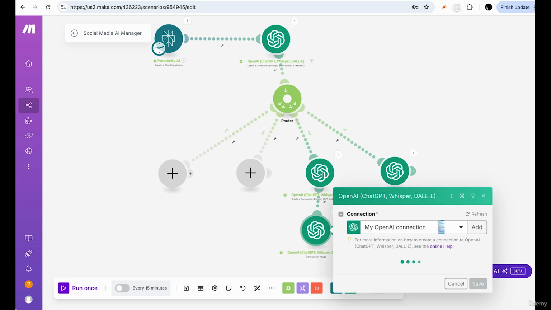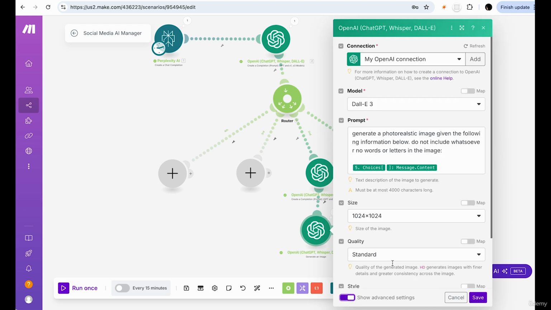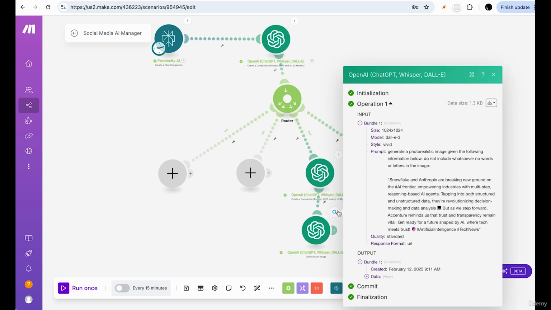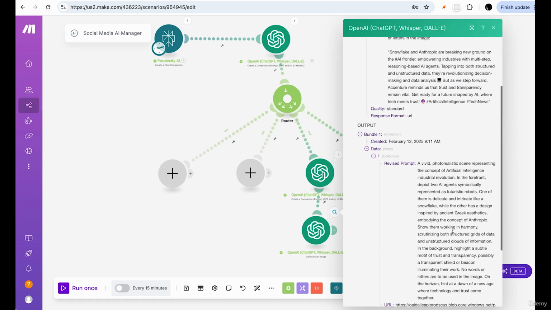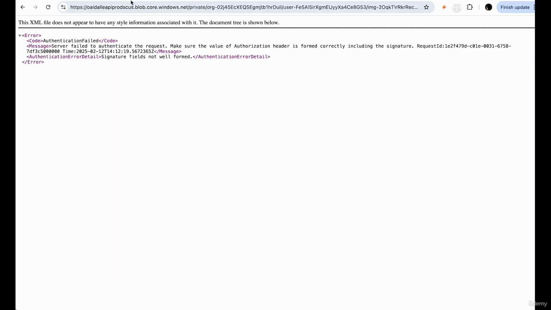And do we have an image endpoint? That's a good question, actually. Did I even add an image endpoint? We're going to click on Show Advanced Settings, and the response should be in the URL. So let's take a look. On the output, we see data, collection, and a vivid photorealistic scene. So there's a revised prompt, and we've got the endpoint. Now, this endpoint isn't going to work, but it's there, and it can be retrieved. We just need to do it correctly.